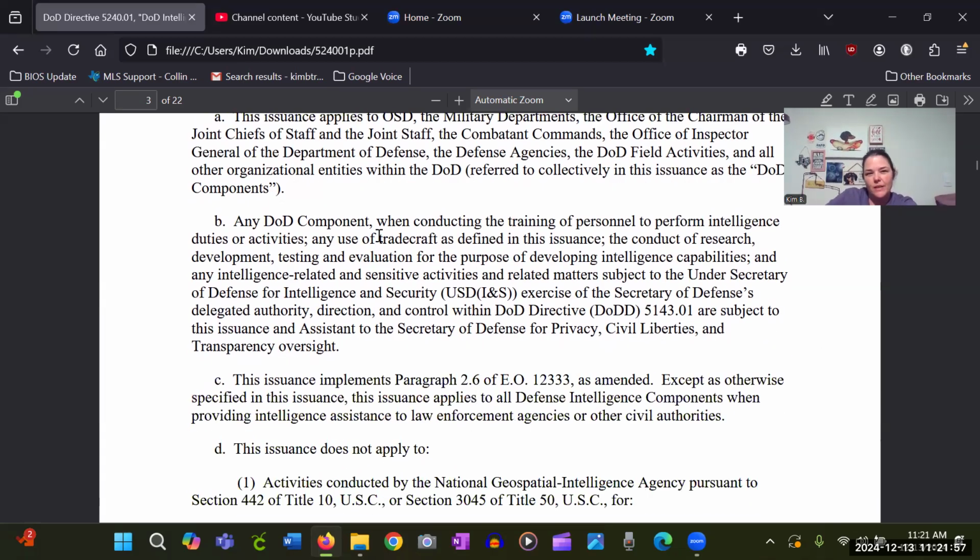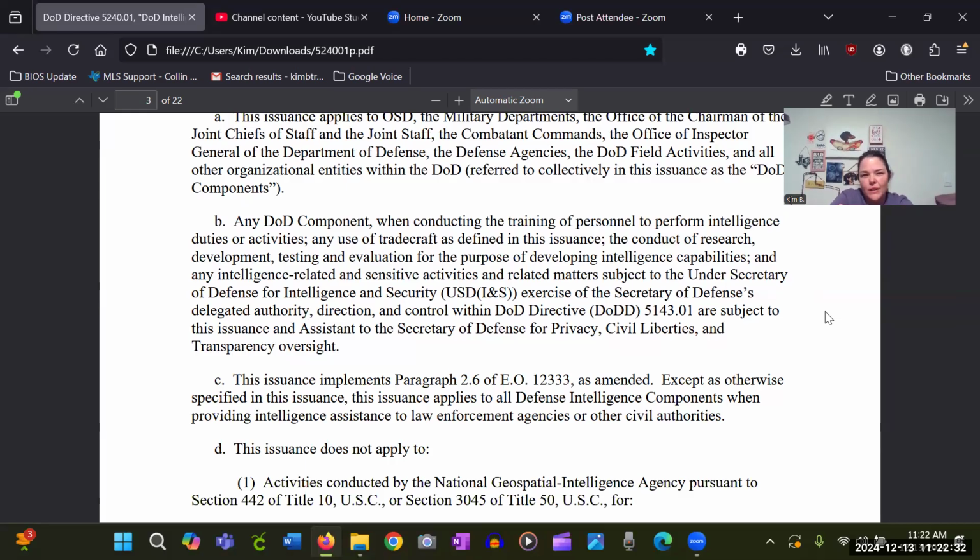Any DOD component, when conducting the training of personnel to perform intelligence duties or activities, any use of tradecraft as defined in this issuance, the conduct of research, development, testing and evaluation for the purpose of developing intelligence capabilities, and any intelligence-related and sensitive activities and related matters subject to the Undersecretary of Defense for Intelligence and Security. Wow.